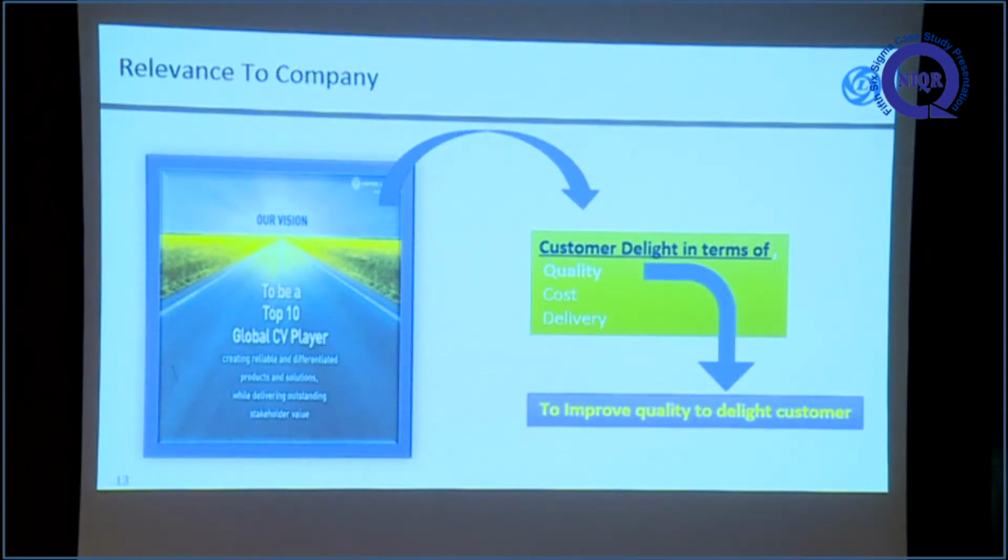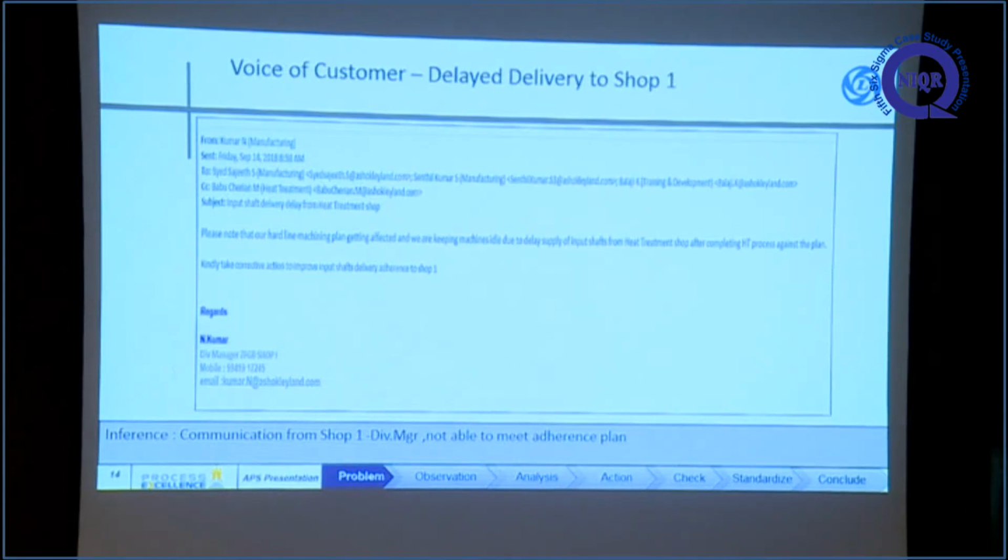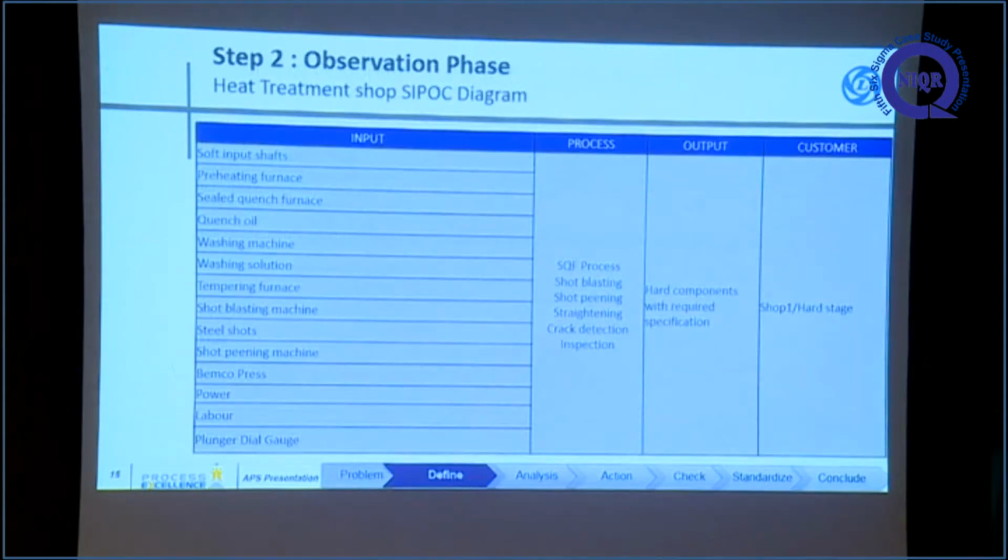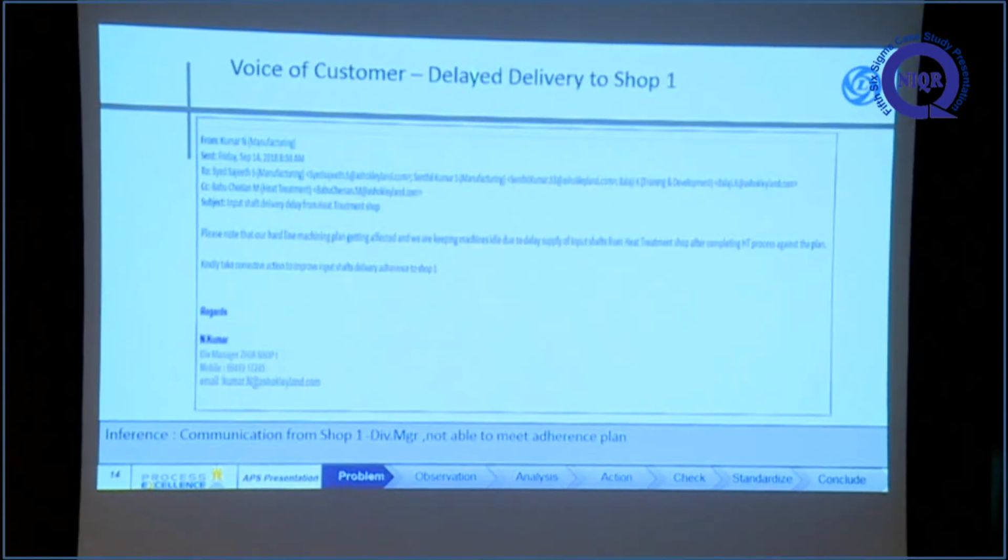How is it relevant to our company? Quality is the main factor to satisfy and delight the customer. As per our quality policy, customer satisfaction is crossed and we are going towards customer delight. To achieve this, our vision is to be a top 10 global player. In customer quality, cost and delivery, we are taking the quality point of view to improve in this project. Our voice of customer is from our next, internal customer, who complain that due to input shaft delay, their gearbox assembly is also getting delayed.